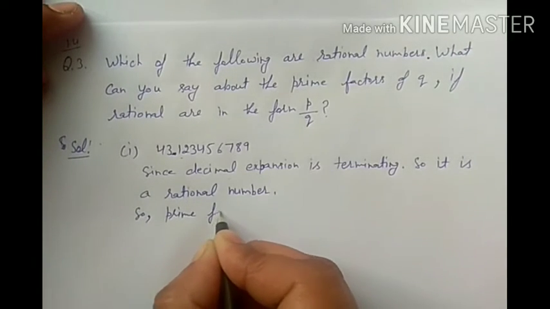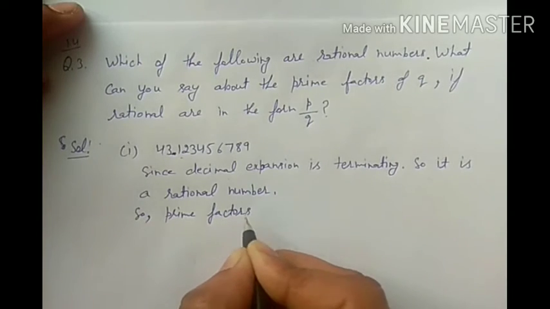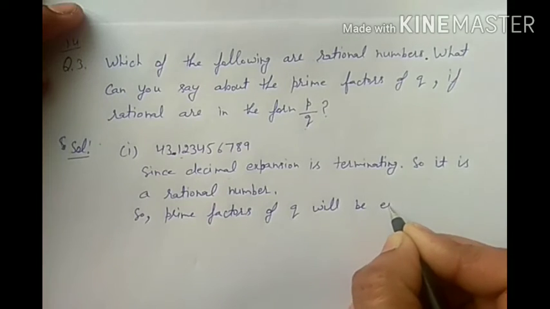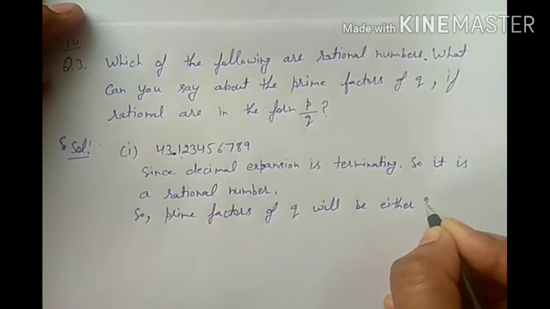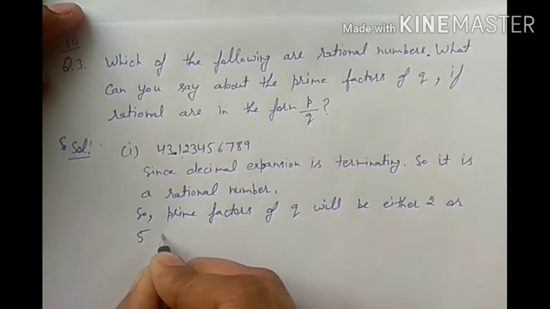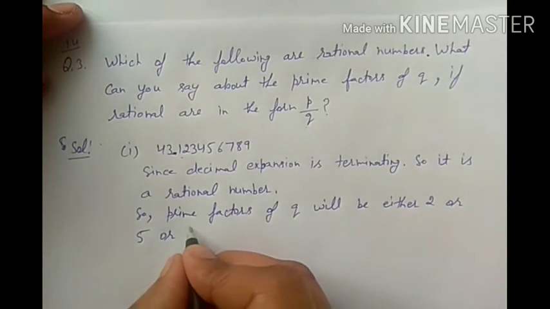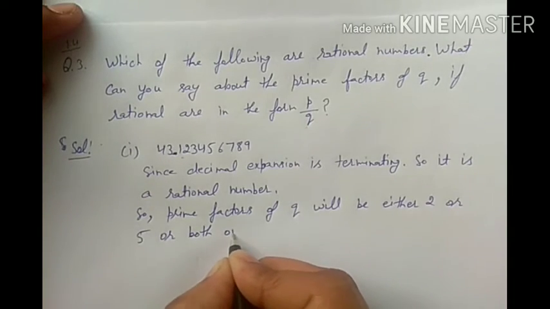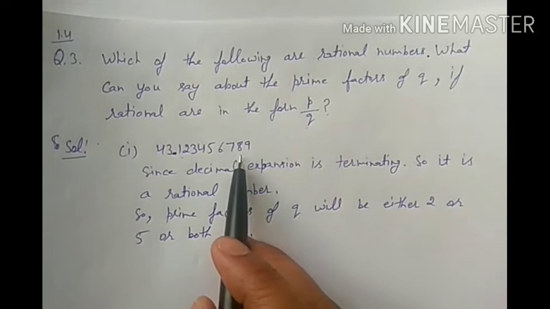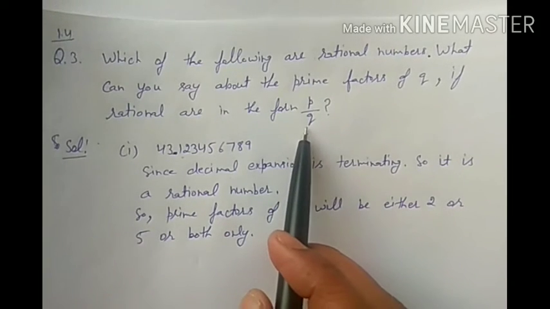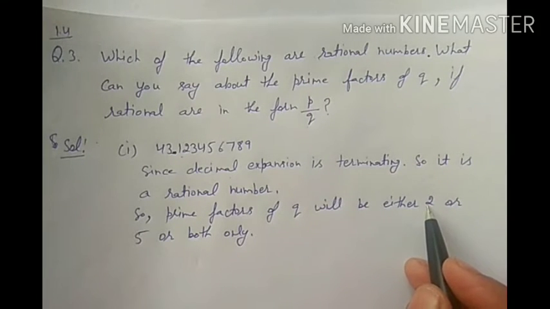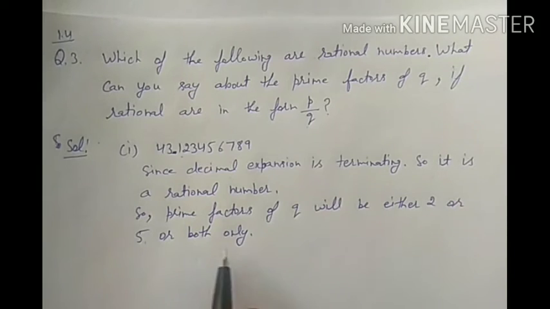And since the decimal expansion is terminating, the prime factors of q will be either 2 or 5 or both only, because if the decimal expansion terminates, then we can write the prime factors of the denominator either in the form of a power of 2 or a power of 5 or both.